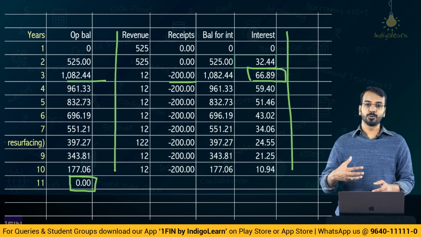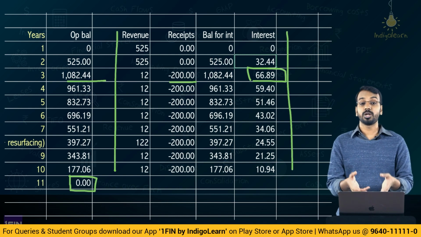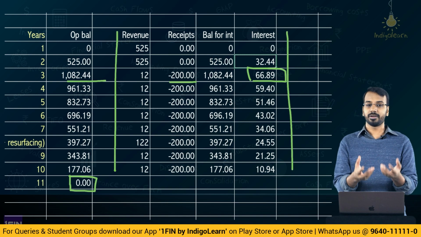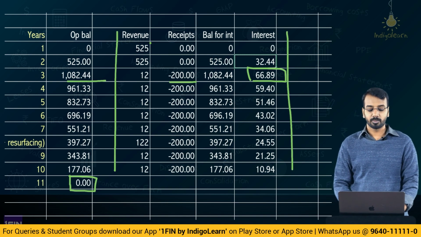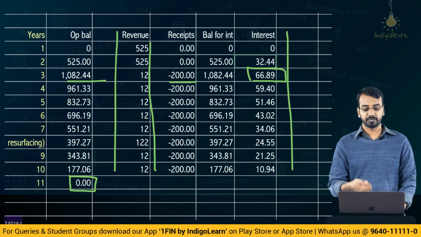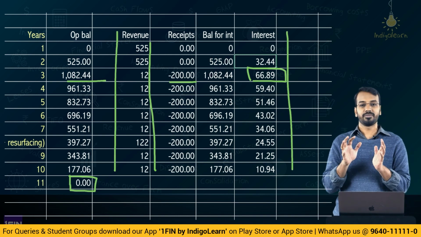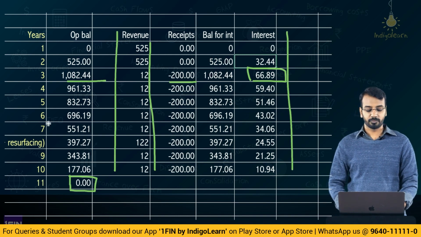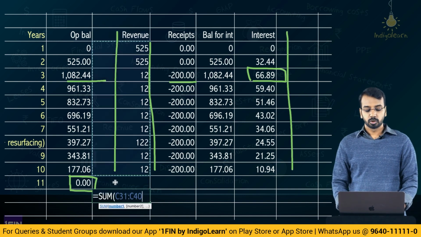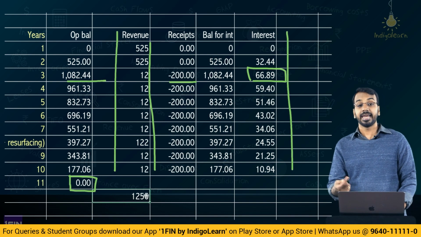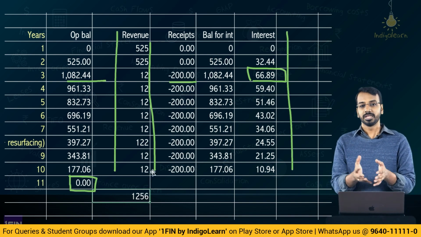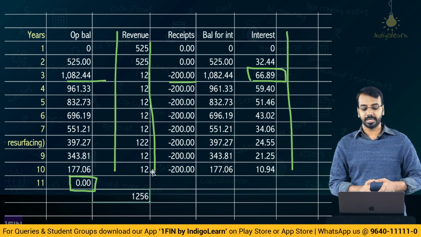Sir, we did not calculate percentage of performance obligation and all of that. See, even if you would have done that, basically the sum of all of this if you do and then start allocating it on the basis of 525, 12, you will get the same revenue. Okay. So, there is no point or no fun in doing this total revenue expected of 1256 and again allocating them in the ratio of this. Okay, it will give you the same output. So, that is why you need not do the exercise all over again, right.